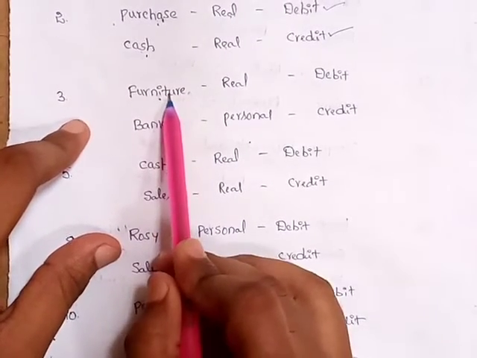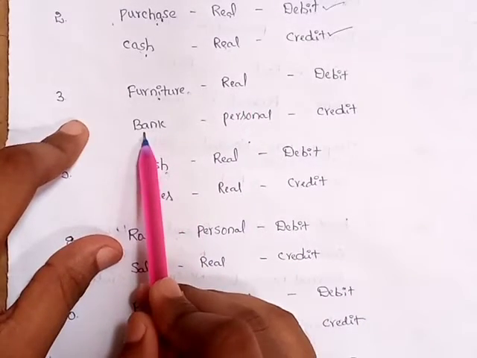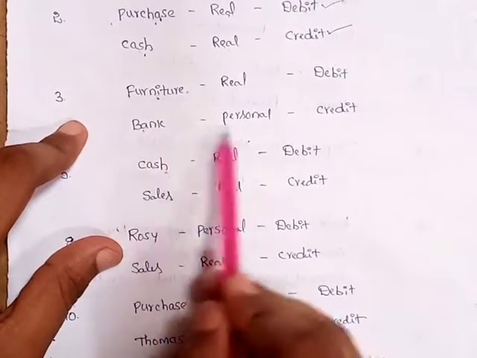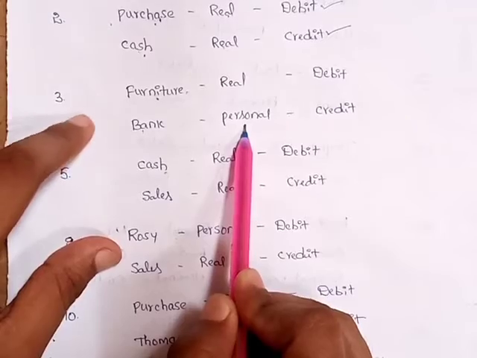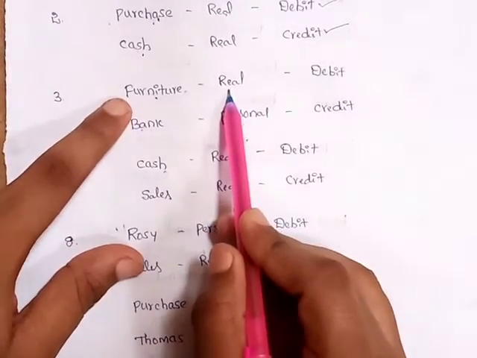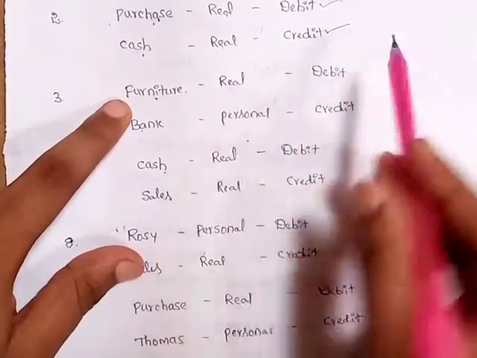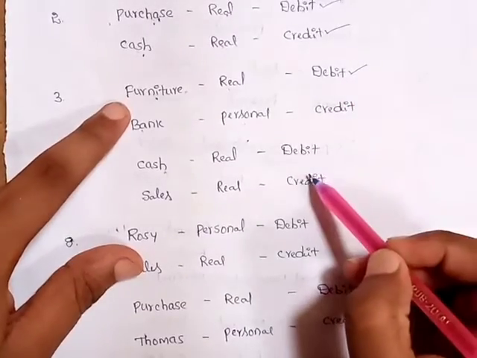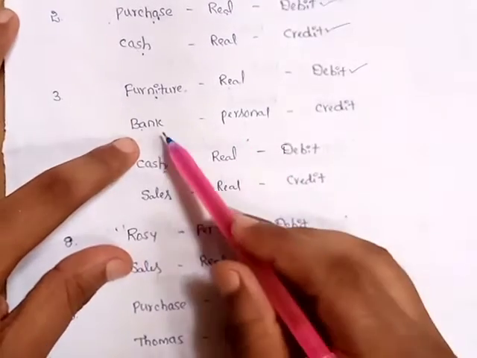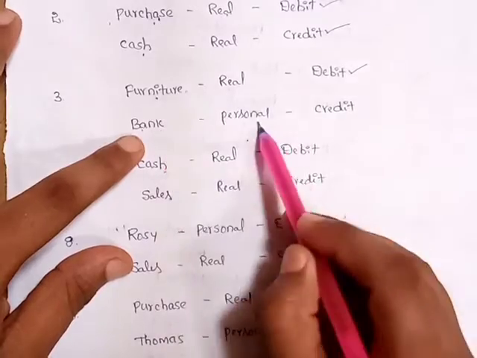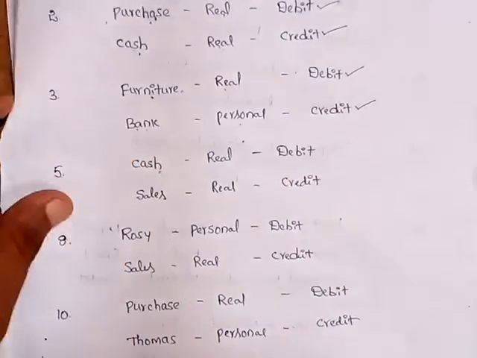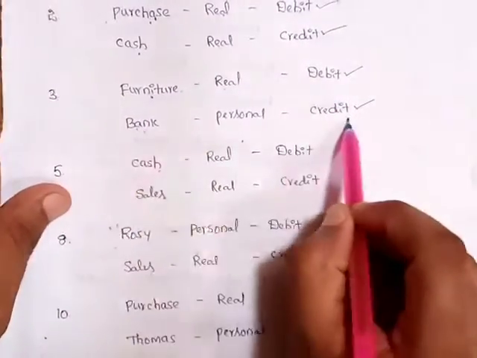Furniture is an asset, a real account. Bank is an artificial person, that's why a personal account. When we purchase the furniture, furniture comes into the business, so what comes in is debit. And here bank is a giver, according to the personal account, the giver will be credit. So furniture debit, bank credit.